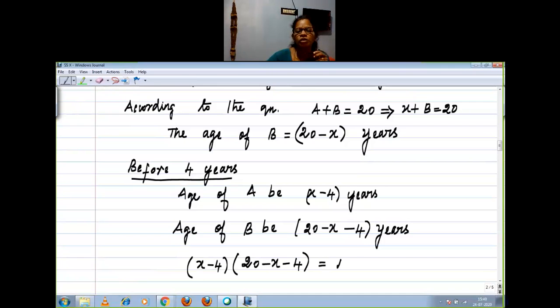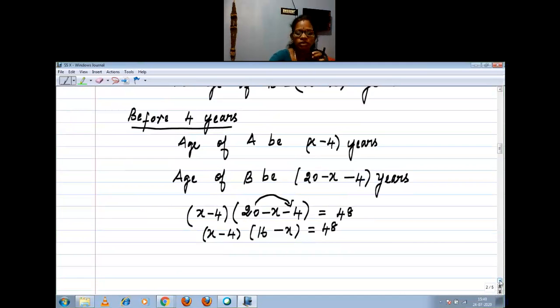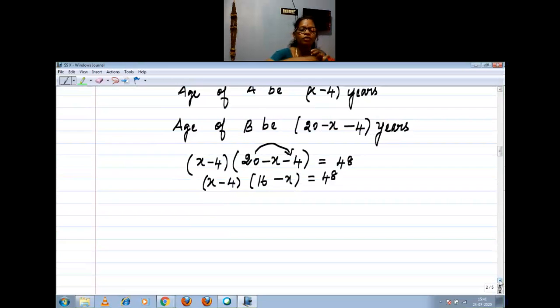Now I am going to simplify, right? X minus 4 into 16 minus X equal to 48. Now you see, I'm going to get a quadratic equation. Such a lengthy statement I converted into the quadratic format.